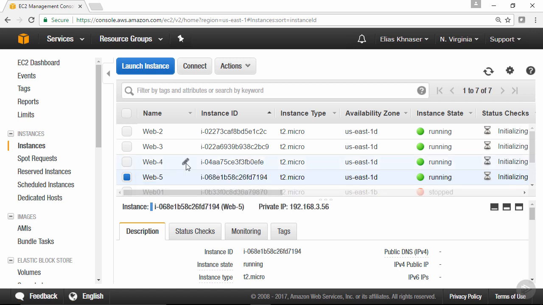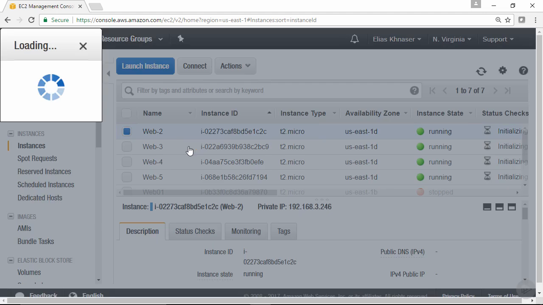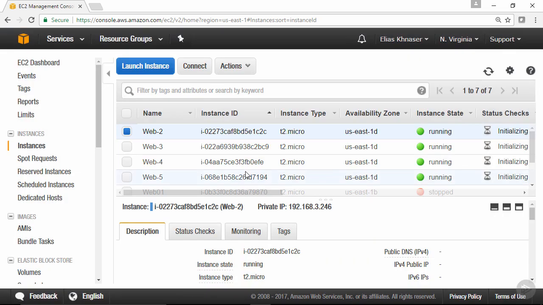Now, while an instance is initializing, you'll notice that you really can't access it. So for example, if you right-click down here and say, get Windows password, the Windows password is still not available. So we need to wait until this particular instance or set of instances is done initializing here so that we can request the password from the AWS system.